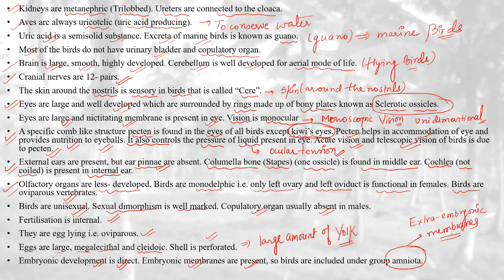Columella is just like our stapes present in the middle ear. Only one ear ossicle is present, that is known as columella. Cochlea in case of birds is not coiled, it is straight. Olfactory organs are less developed in case of birds. Birds are monodelphic, meaning only one ovary or oviduct is functional, that is the left ovary and the left oviduct. Okay. Now coming to next.